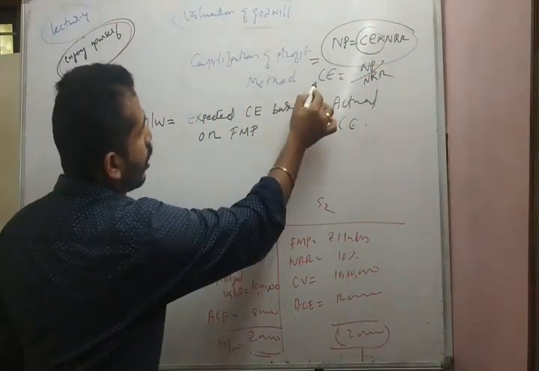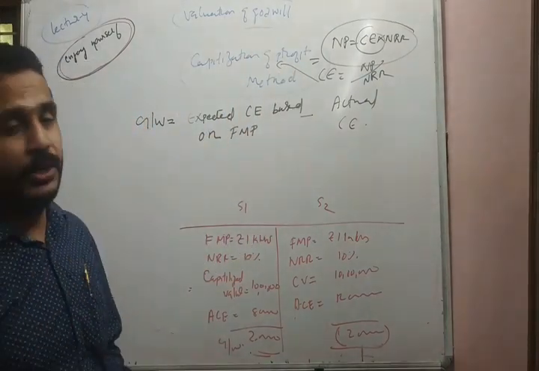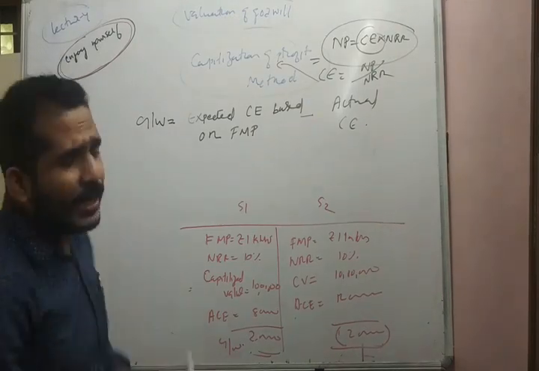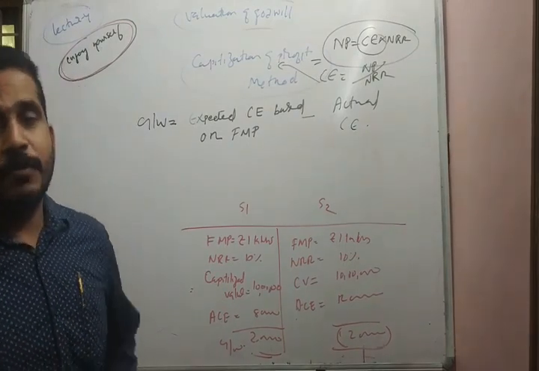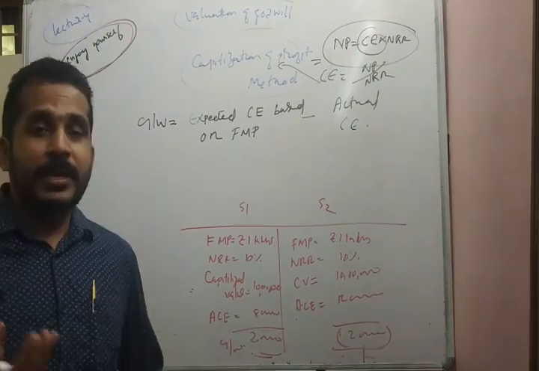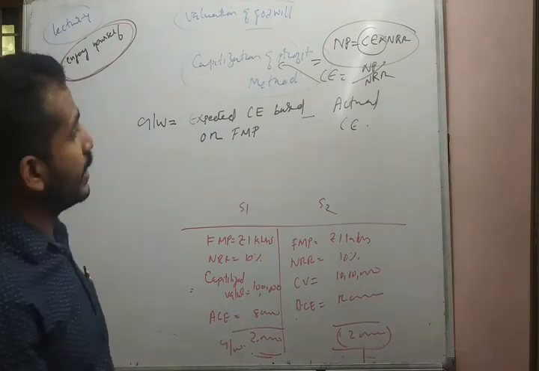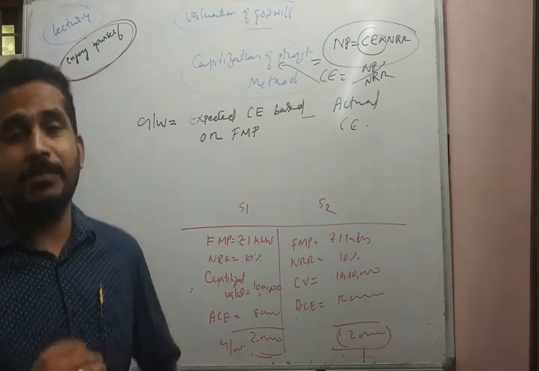This process is called capitalization of profit. We are converting the profit into a capitalized value. So, while discussing the valuation of goodwill under capitalization of profit method, we are capitalizing the profit. We are capitalizing the profit and comparing with the actual capitalized value.